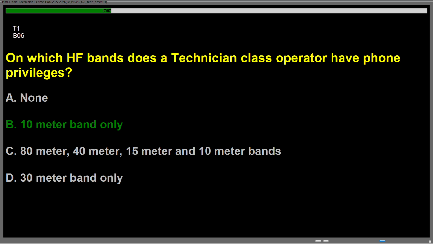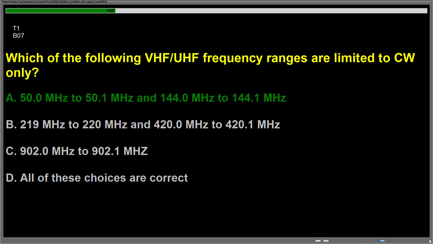Question Bravo 06, on which HF bands does a technician class operator have phone privileges? Answer is B. 10 meter band only. Question Bravo 07, which of the following VHF/UHF frequency ranges are limited to CW only? Answer is A. 50.0 MHz to 50.1 MHz and 144.0 MHz to 144.1 MHz.